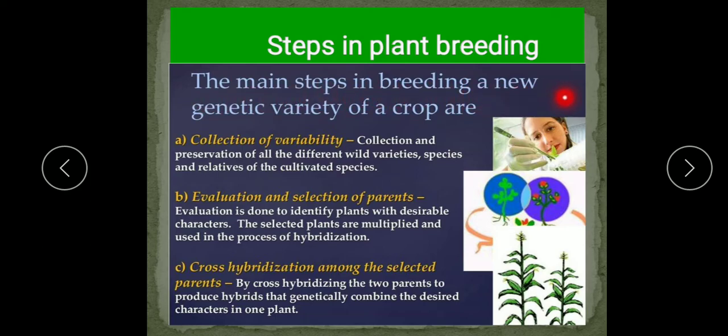The main steps in breeding a new genetic variety of crop begin with collection of variability. As you know students, you have studied about variations. Variations are the differences among the individuals of a population or a species for a given character. And these variations may arise due to genetic and environmental factors. Now here, if we consider the heights of the different students in a class, we find variations. Some students are taller while some others are shorter in height.